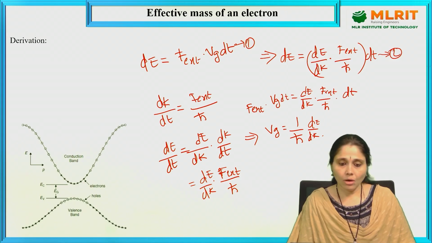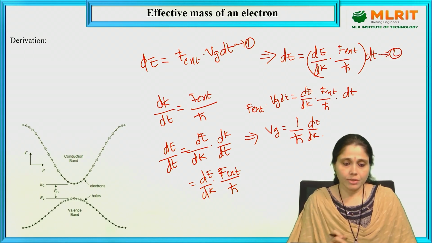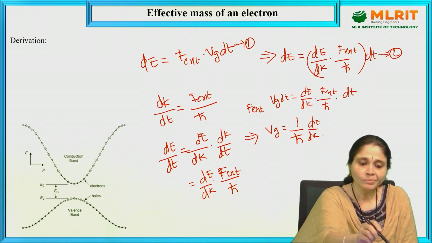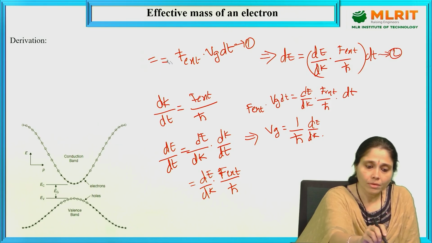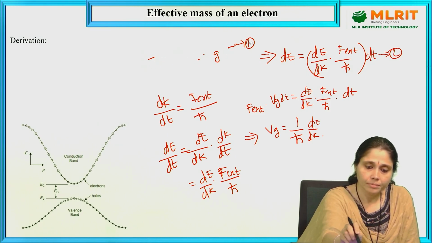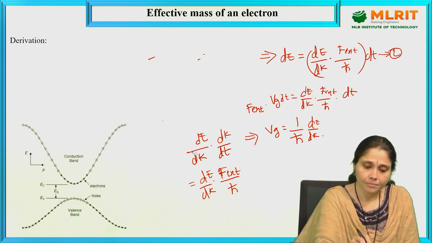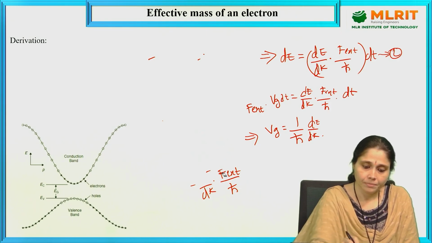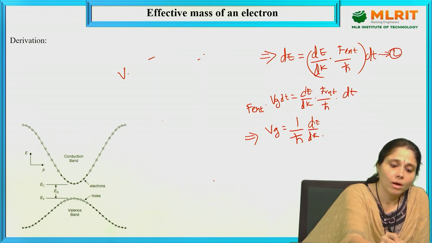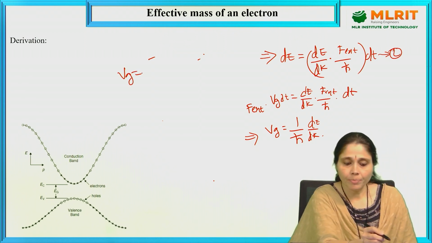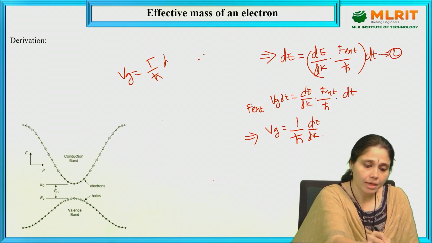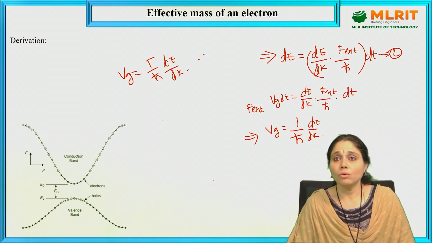So up to here, you can just refresh the page once again. Okay, so Vg is equal to 1 by h cut dE/dk. What do we now need to do?